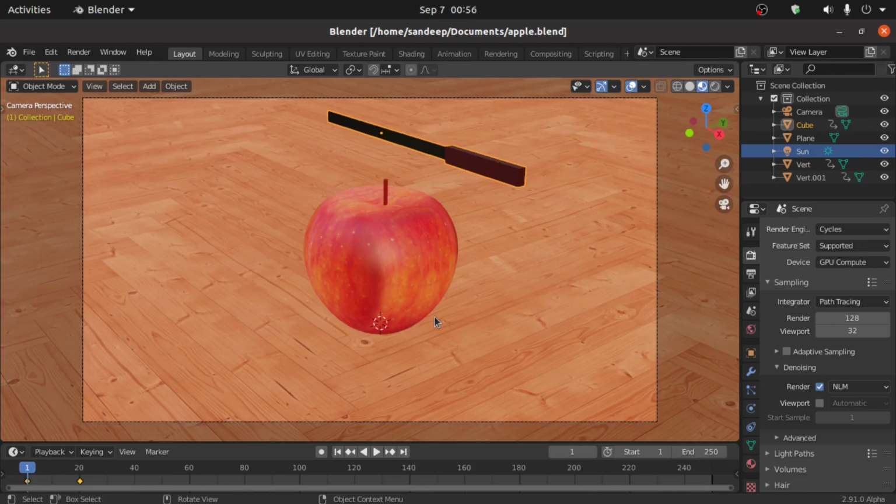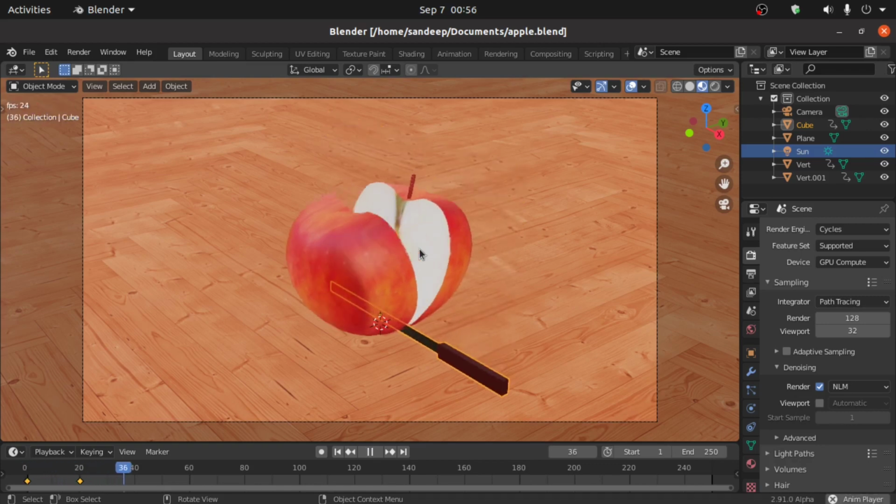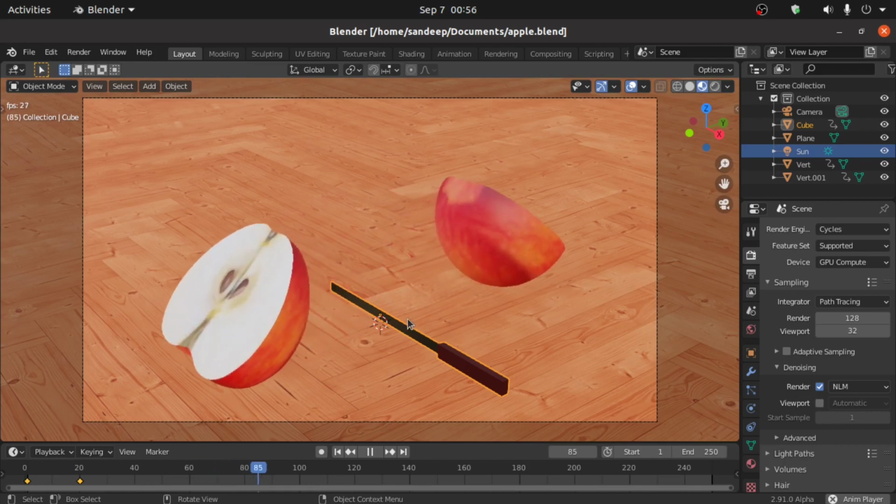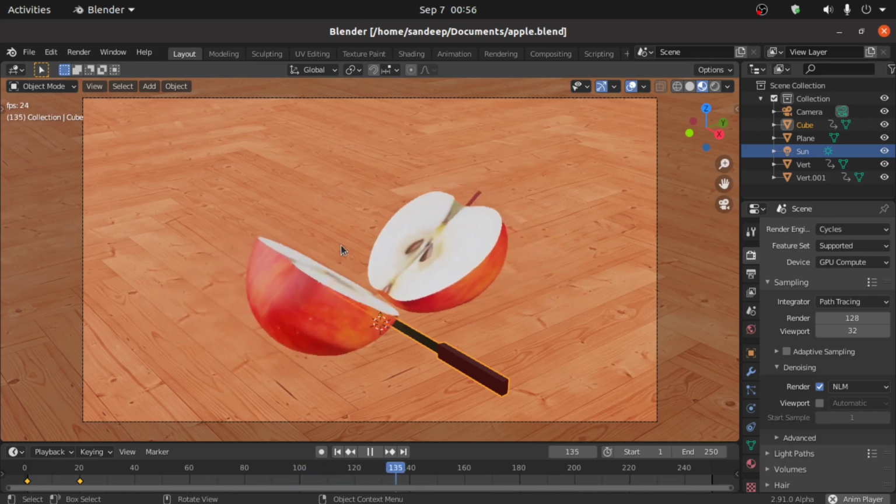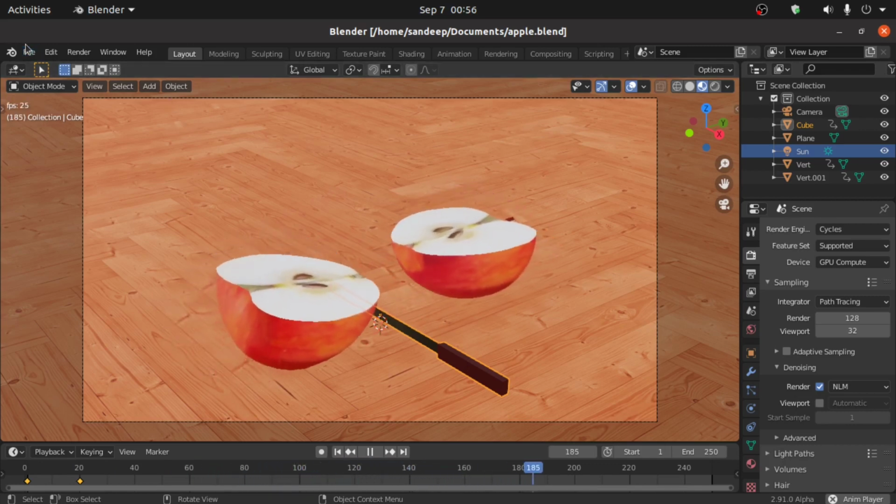Hello friend, in this video you are about to learn how to make an object cutting animation in Blender like this. This is a very simple tutorial as always. So let's start this tutorial with a new scene.